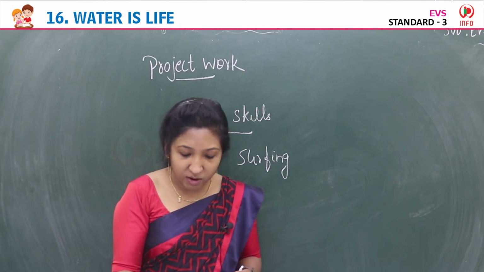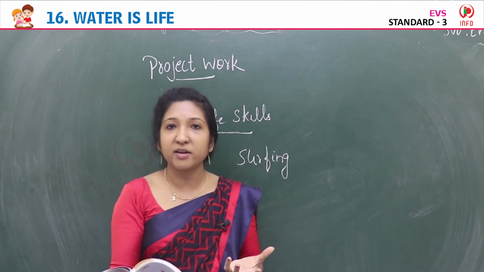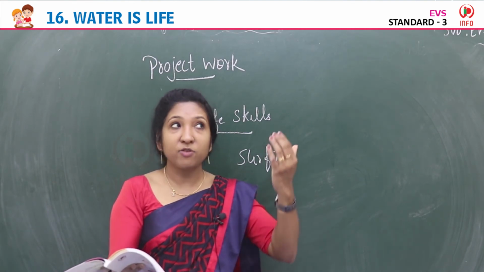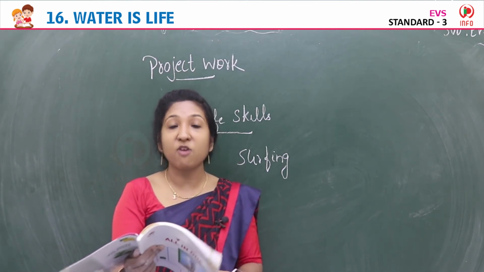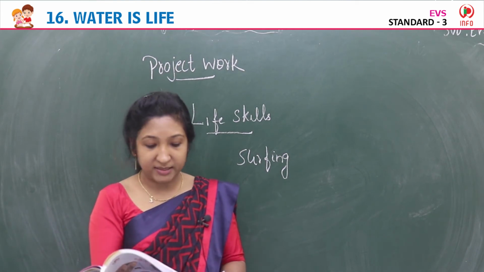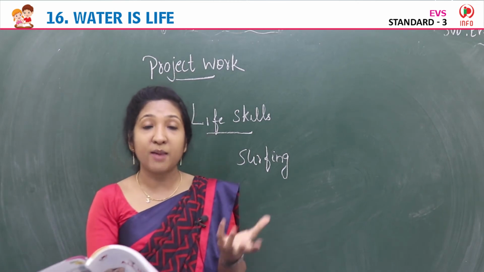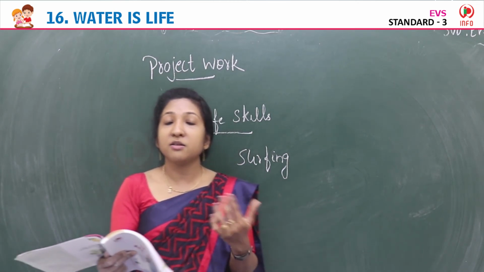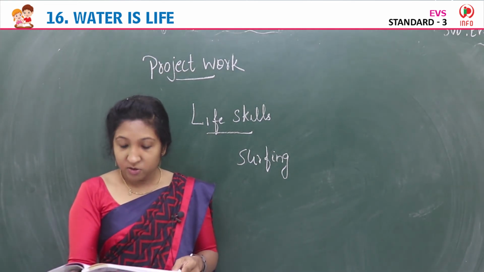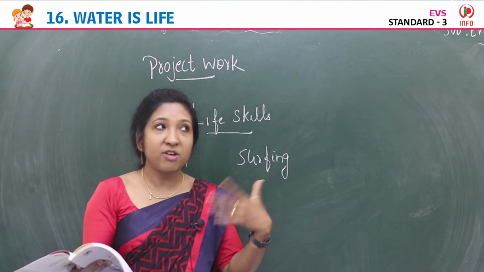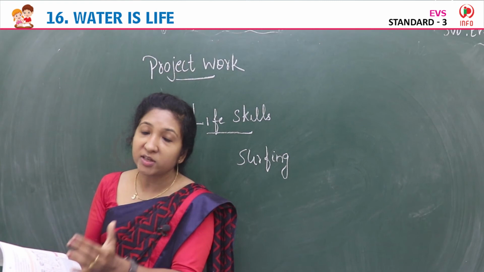So by conserving the water we can minimize the effects of water shortages. So it is our duty to conserve water. If we reduce the wastage of water, then we can minimize the effects of water shortage and help to build a better defense against future drought. So it is more helpful to avoid droughts in future. Drought means availability of water is very less, no rainfall, no water. That stage is actually called drought condition.